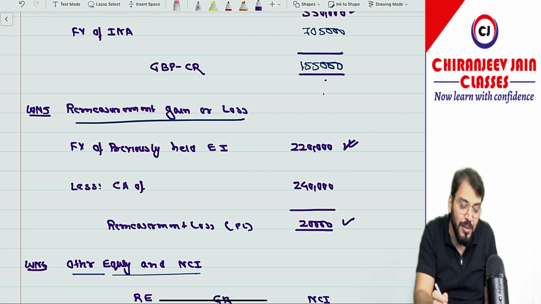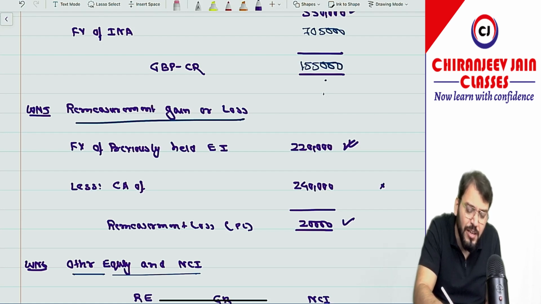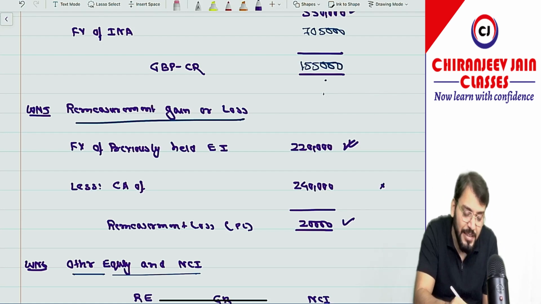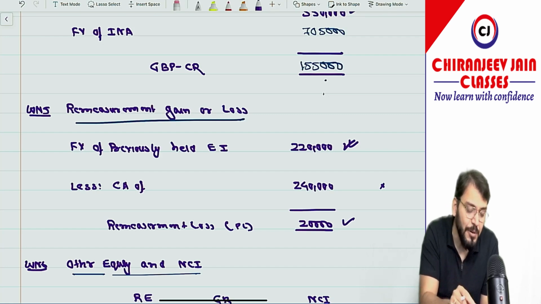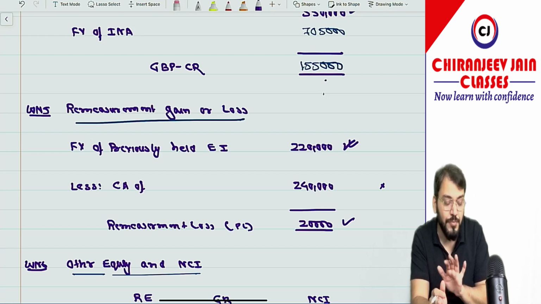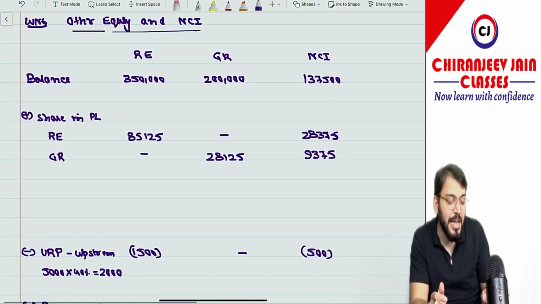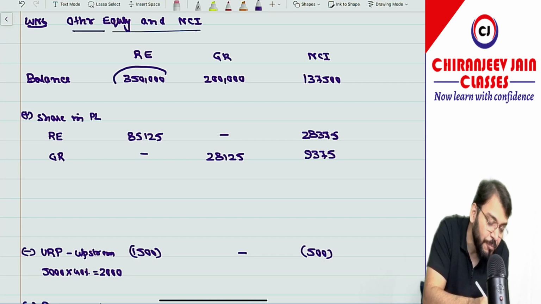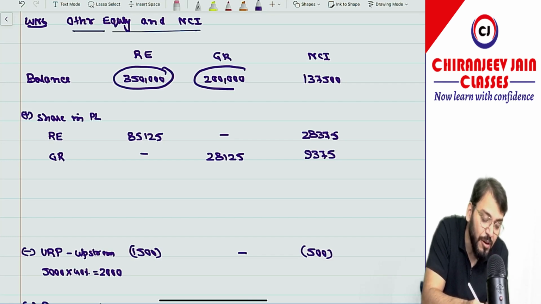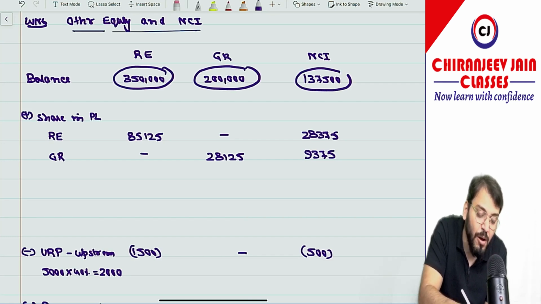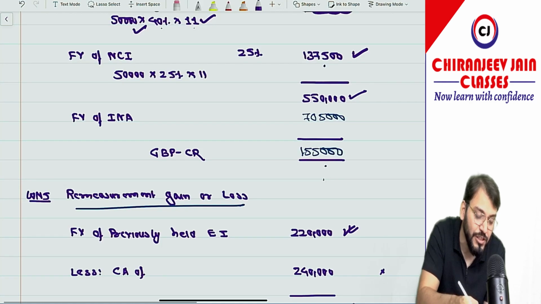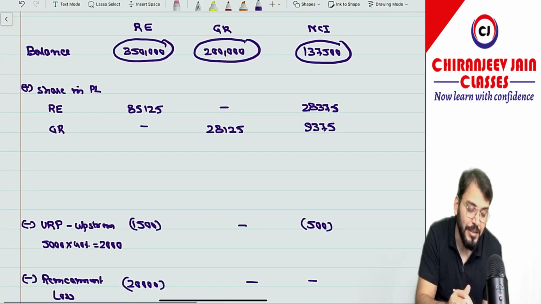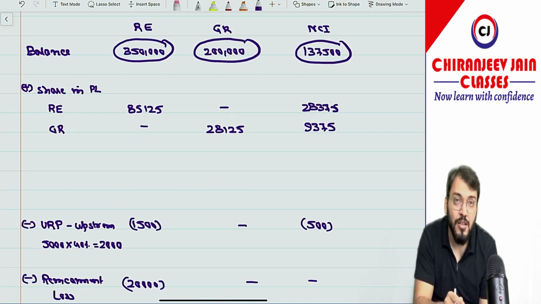So this point I hope you have understood. In this also there is some conceptual understanding I will take at the end. ICAI has done this, but there is some conceptual point that I will come to at the end. Understood this? Now other equity and NCI will be calculated. So this balance will be taken from parent company, and this will be taken as per our previous working note, that is 1,37,500.